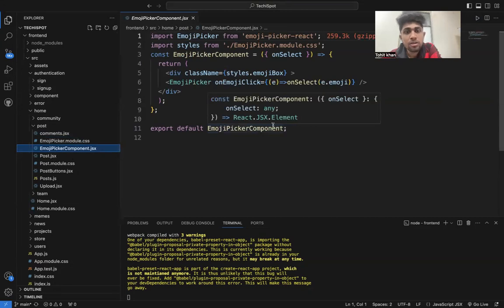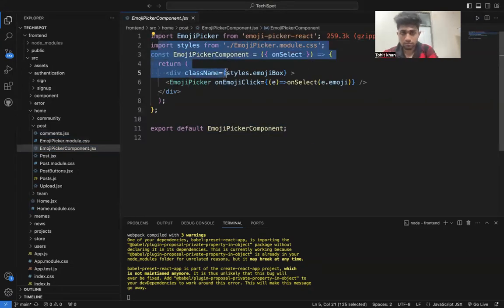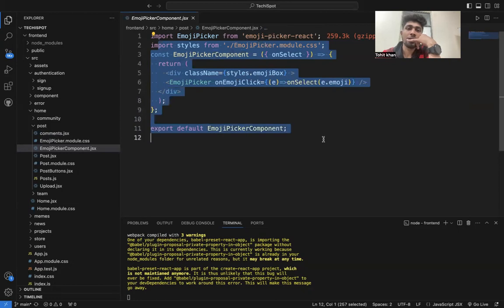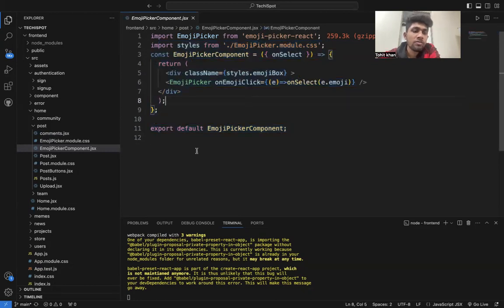In EmojiPicker.jsx we take the emoji style, emoji box, the no-selection emoji, and the emoji picker components, and we take the name like these things, in the community session, post and post upload.